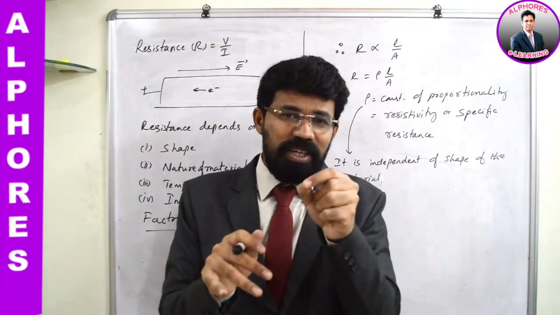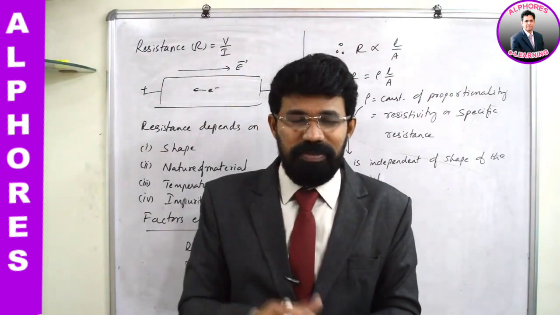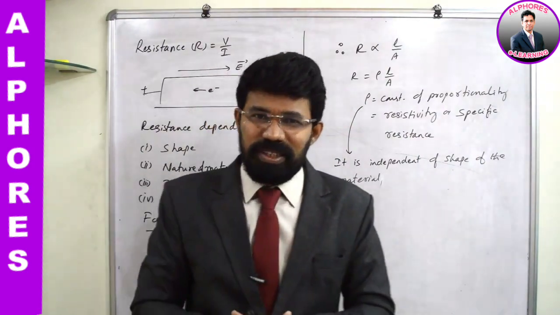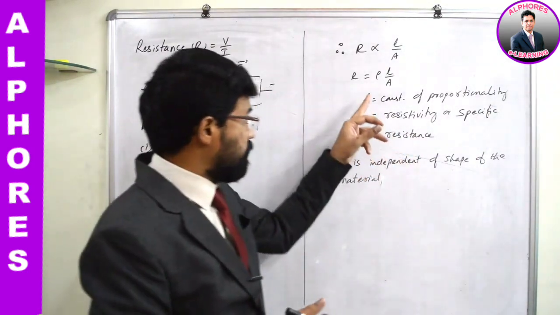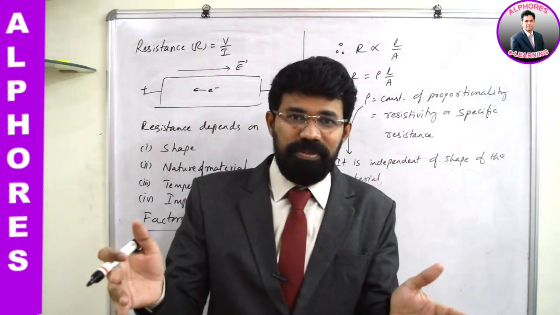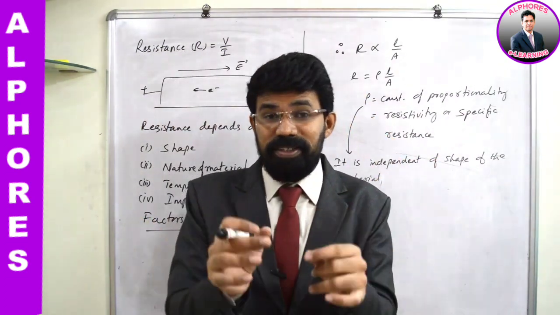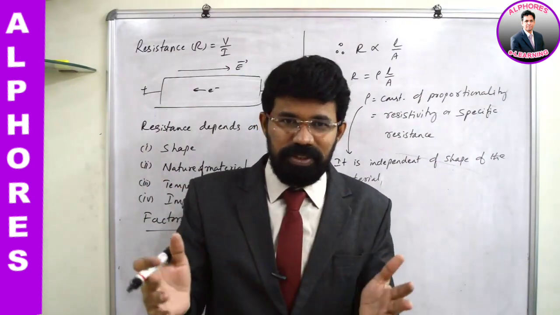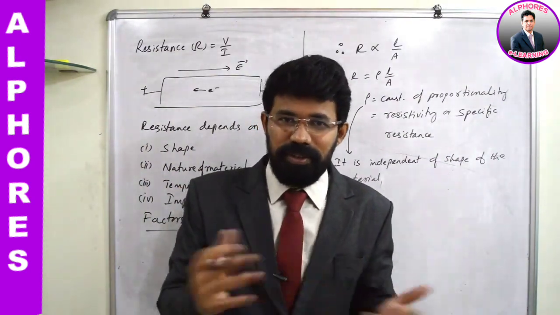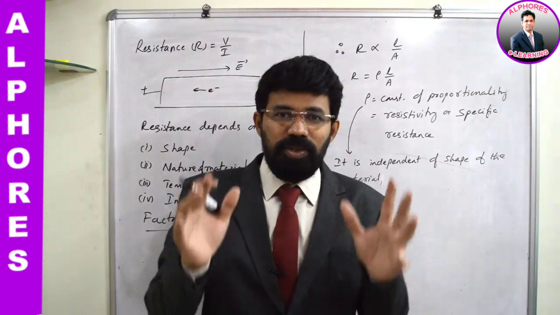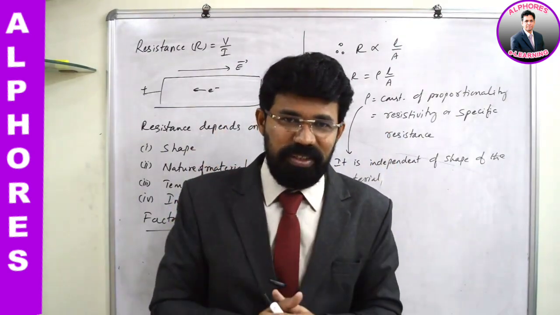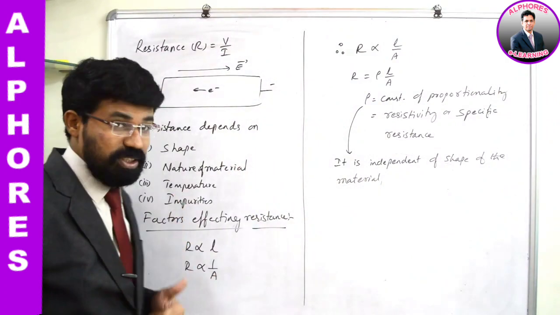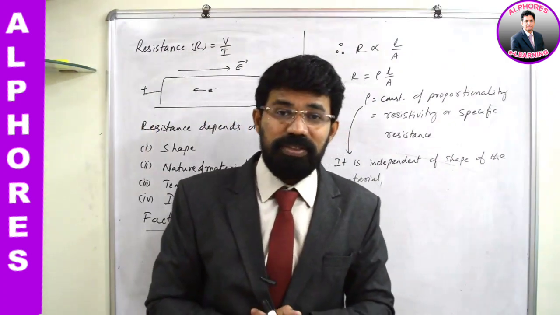Resistivity is specifically connected with the nature of the material. Different materials will have different resistivity values. Though it is a constant, it is constant for a given material. It doesn't matter whatever shape it has, whatever dimensions, whatever cross section, whatever length. It is purely connected with the nature of the material. The other things which can influence resistivity are temperature and impurities. These two can also influence the resistivity.